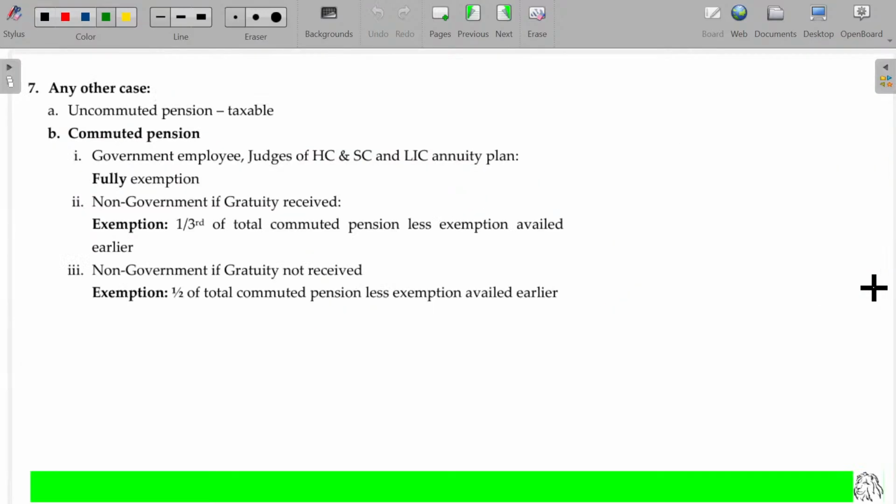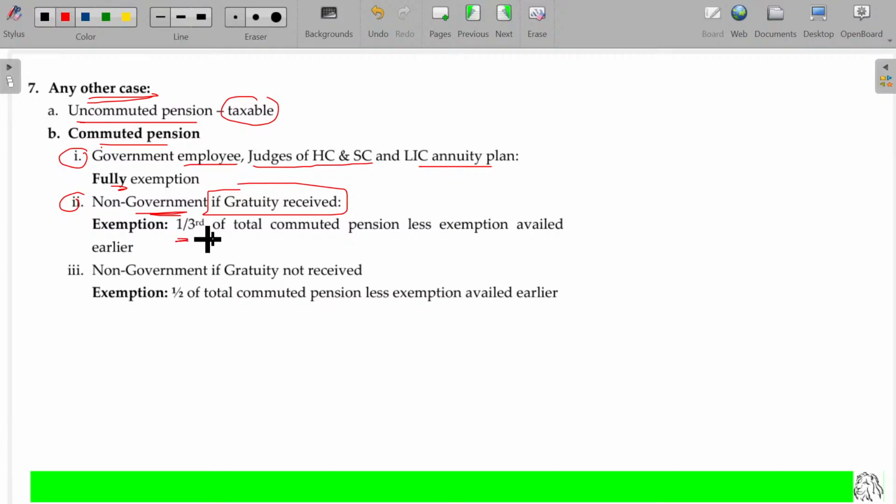See the provision, in any other case is the most important. Uncommuted pension is always taxable. If you are receiving it month on month regularly, that is called uncommuted, untotaled. In case of commuted pension, for government employees, judges of High Court and Supreme Court, and LIC annuity plan, it is fully exempt. Second, non-government if gratuity is received: already you enjoyed one benefit, so hereafter you will be eligible for only 1/3 of the total commuted pension, less the exemption available already.